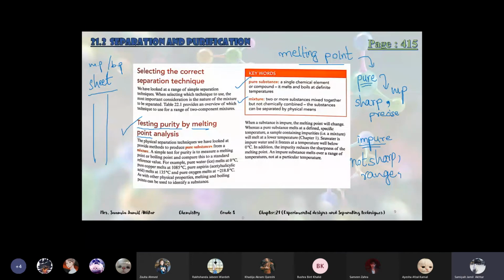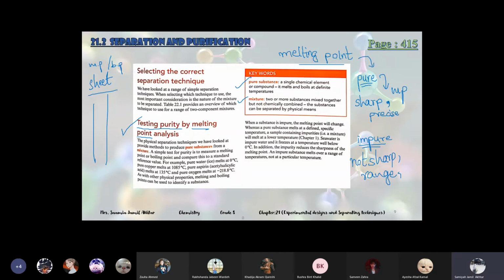From the separation techniques we studied so far, we can get the purified substances. We can get the pure solid, or the pure liquid in the end, through crystallization or distillation. But to test whether the substance which we get is pure or not, we can perform this melting point analysis.